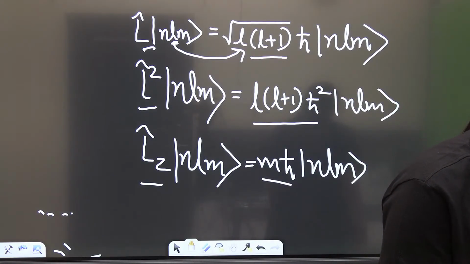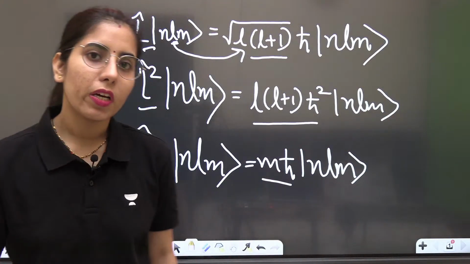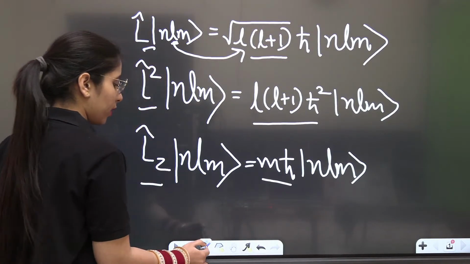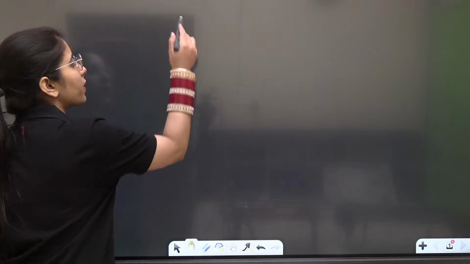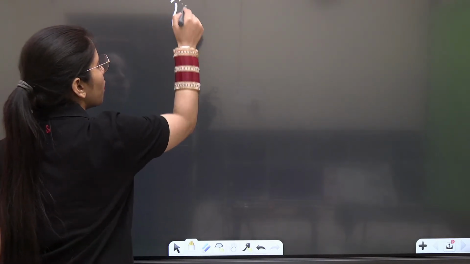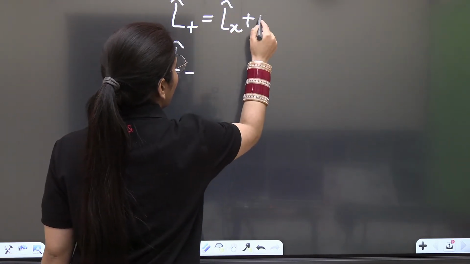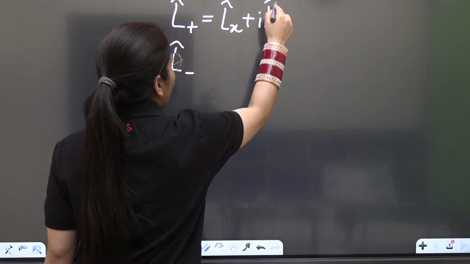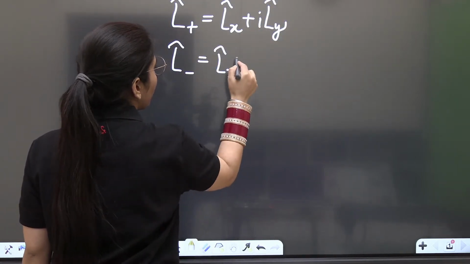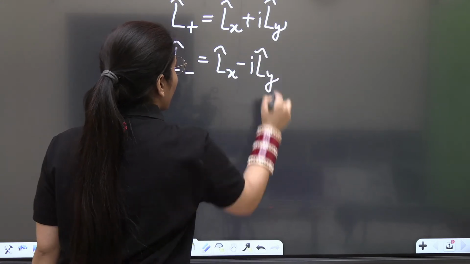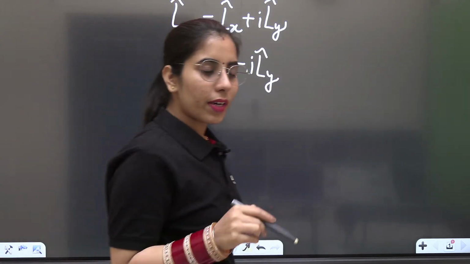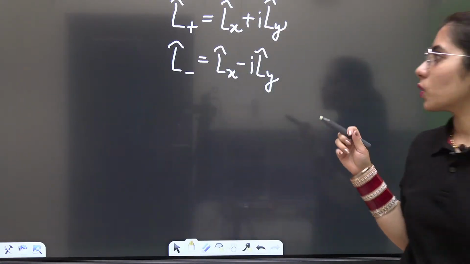And if everything is all right and clear already, that's great. Let's cover up the last part and then you are ready to work on any such type of question. The last part is related to raising and lowering operators corresponding to the angular momentum operator. Basically, raising and lowering operators means L positive or L negative. We generally show them with Lx plus iota Ly for L positive and Lx minus iota Ly for L negative. Clear? L positive, Lx plus iota Ly; L negative, Lx minus iota Ly.